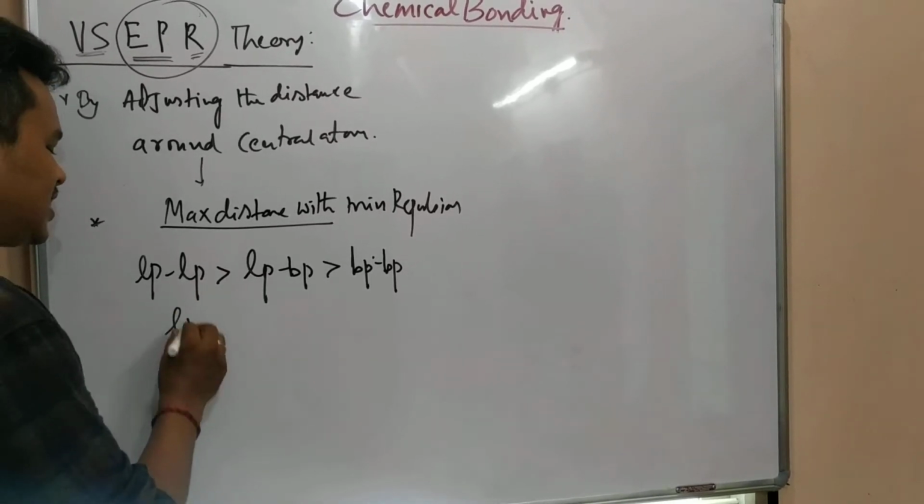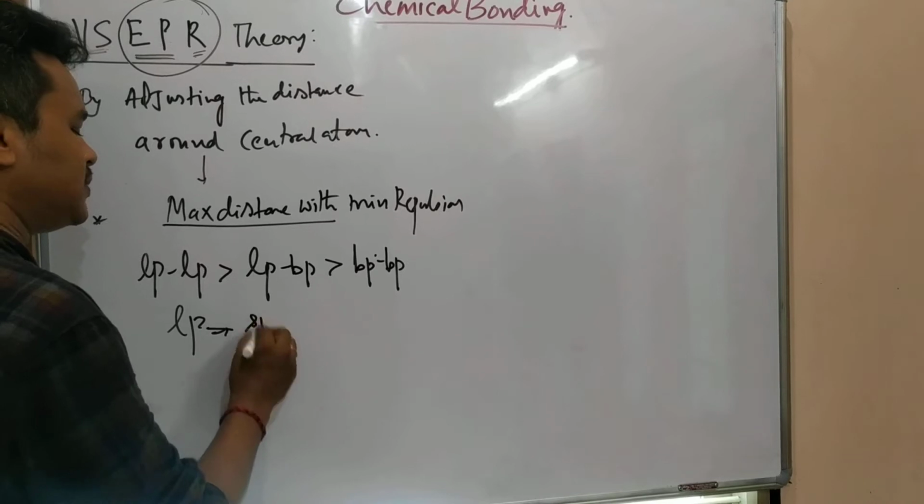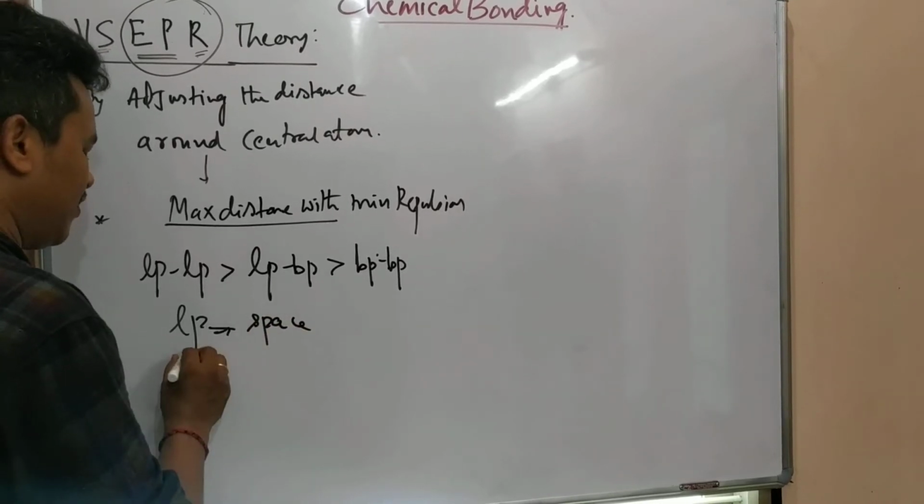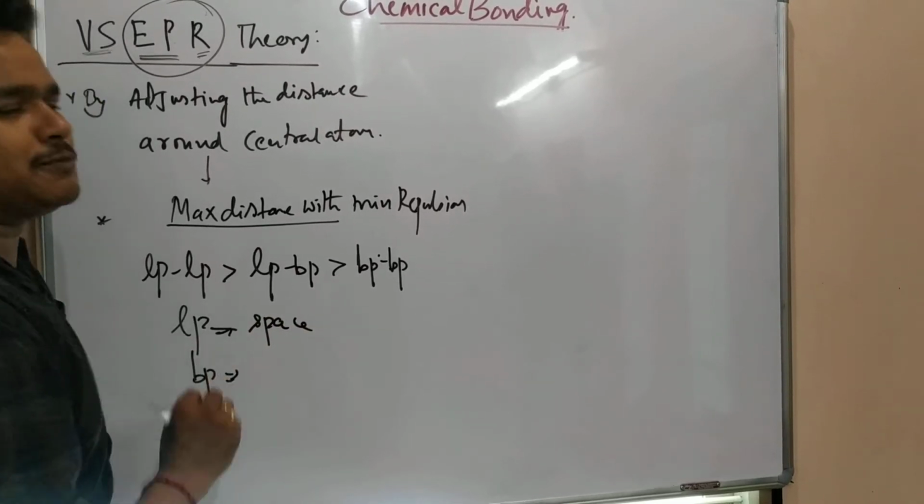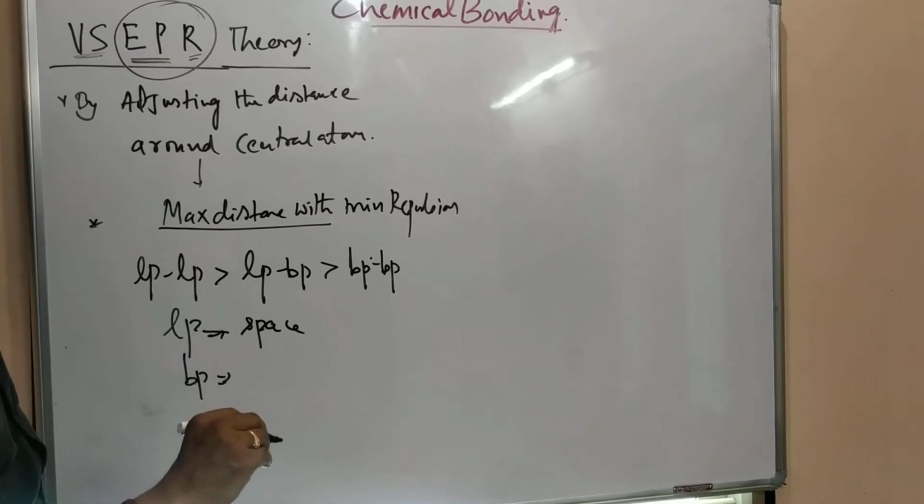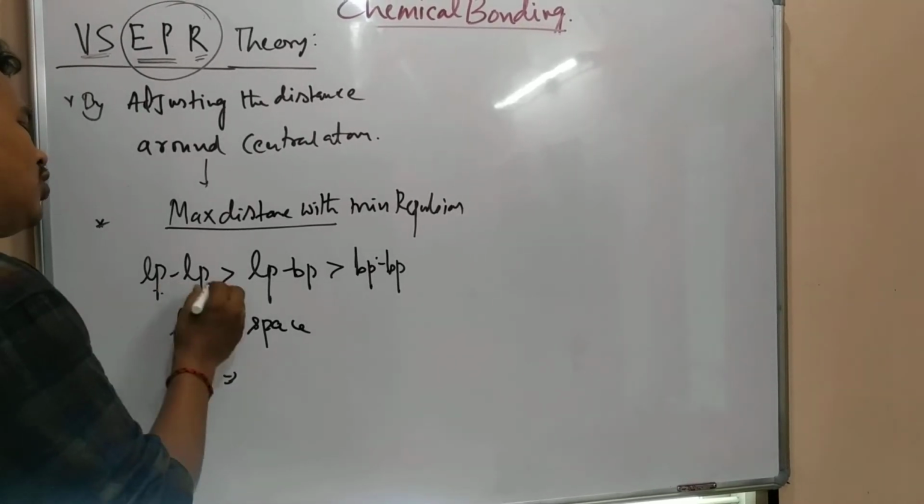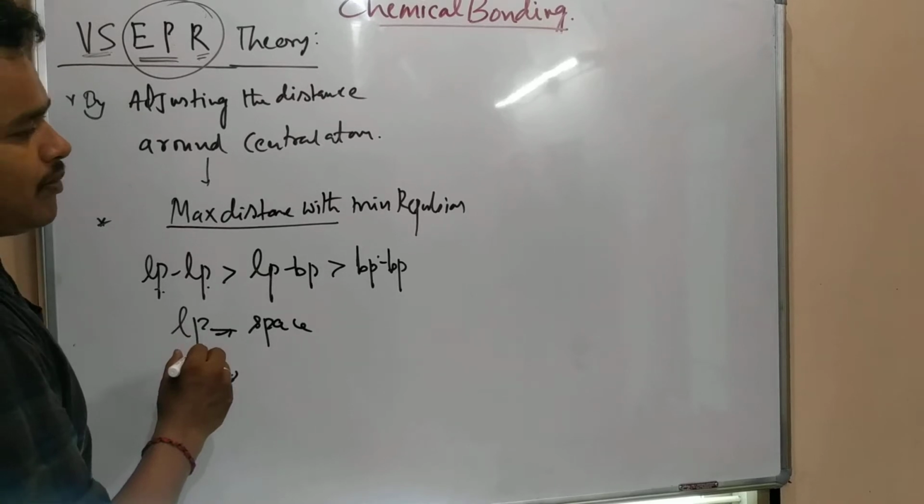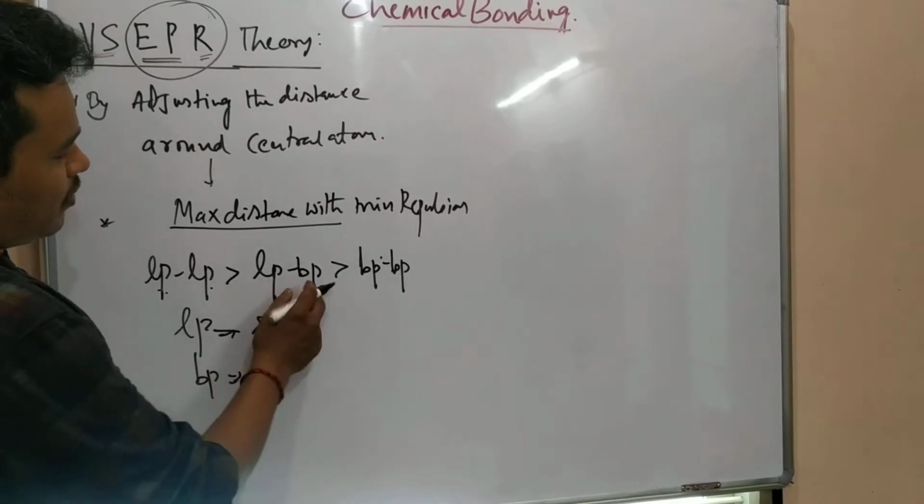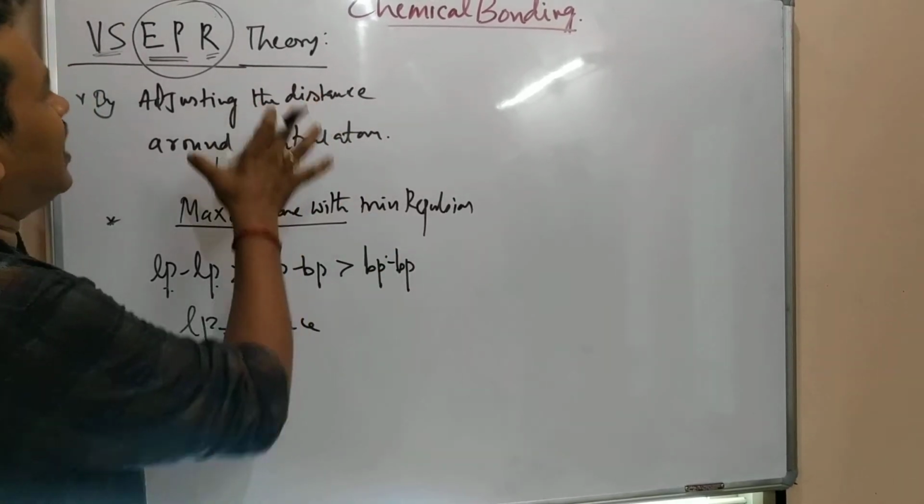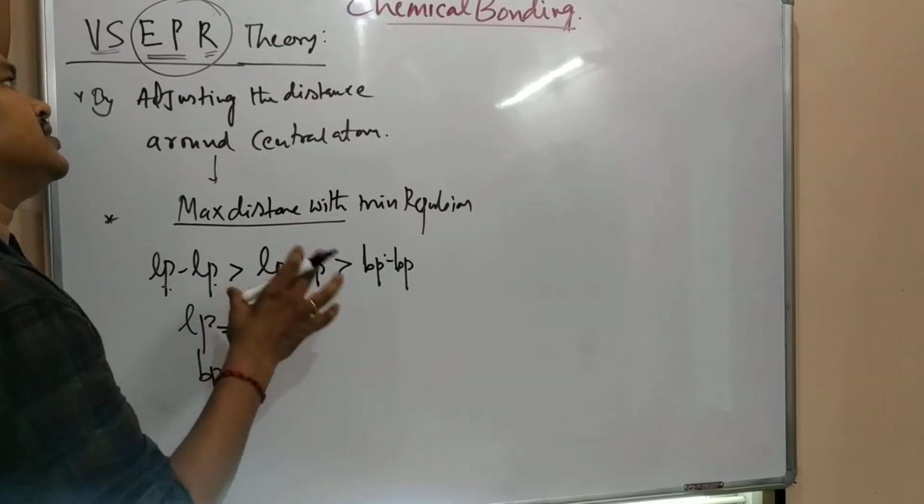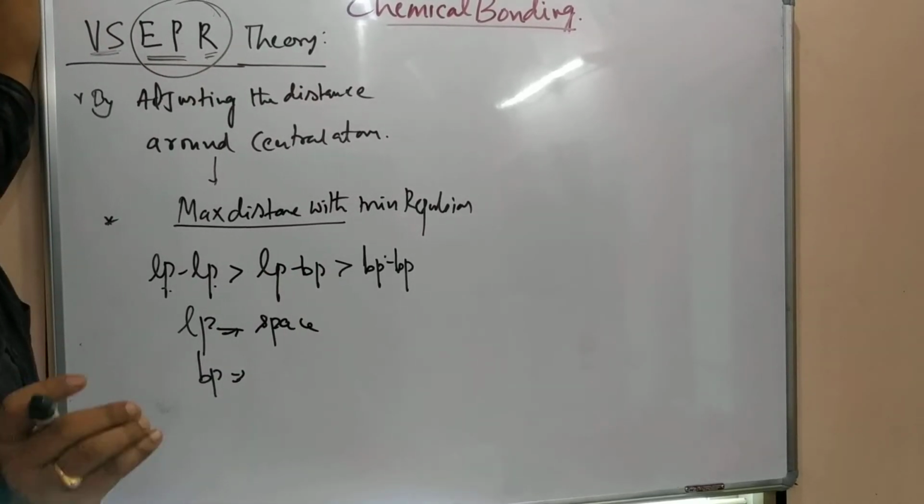This lone pair is occupying free space. Space is more for a lone pair. For a bond pair, there is limited space. They are under the control of the nucleus. That is why lone pairs can repel more than a bond pair can. This is what VSEPR theory is. This is describing the geometry of the molecules.